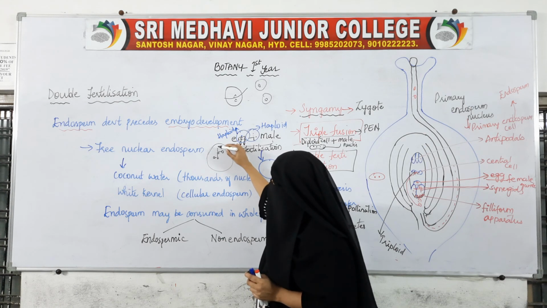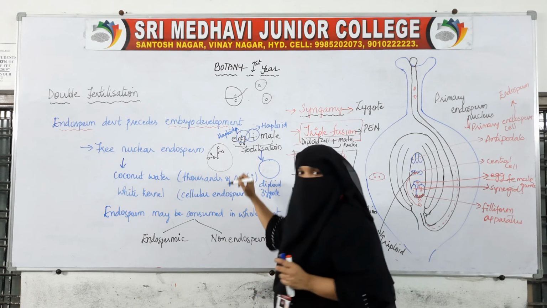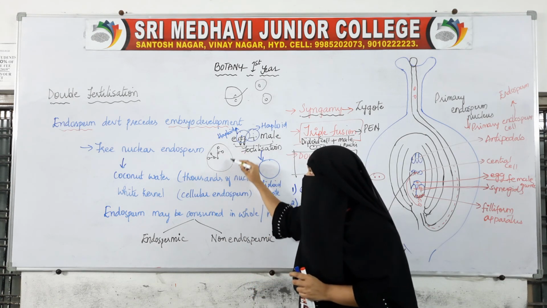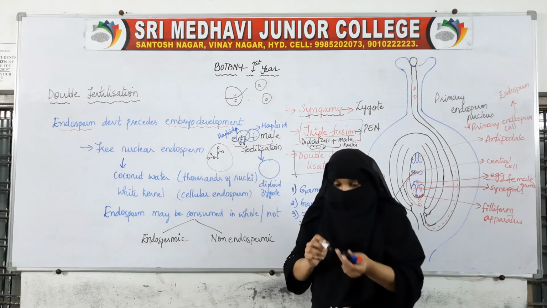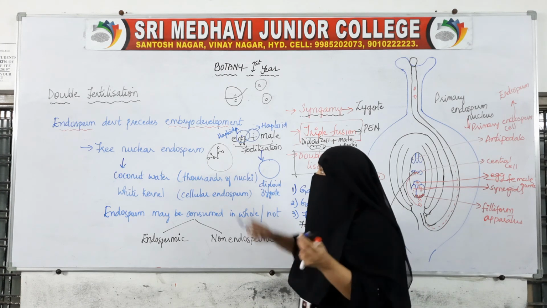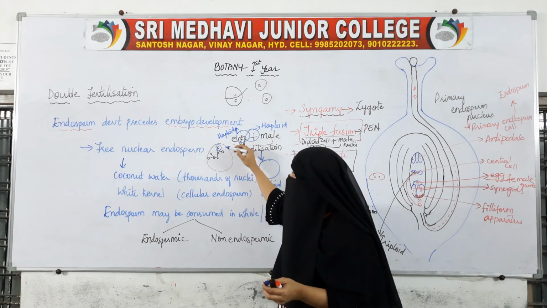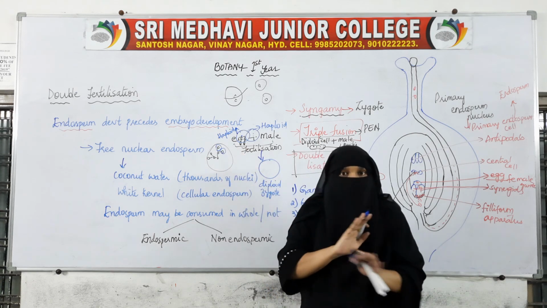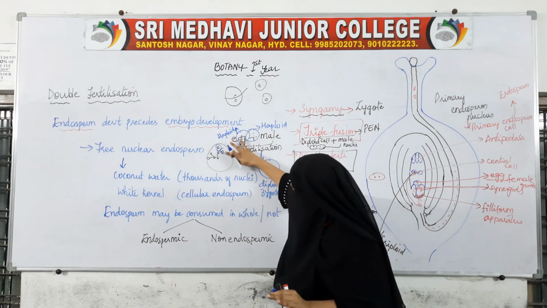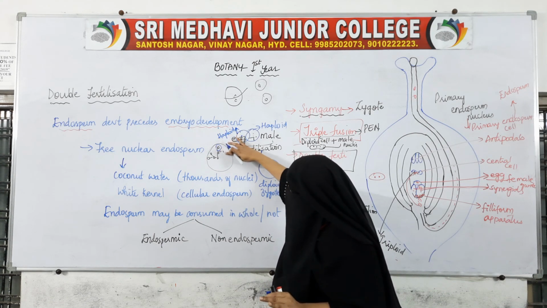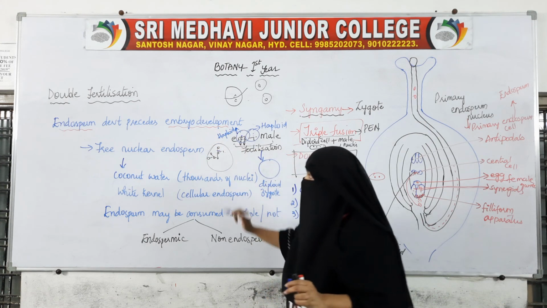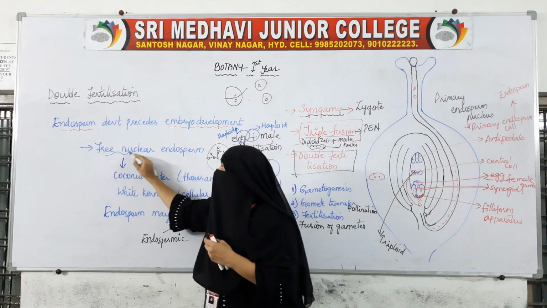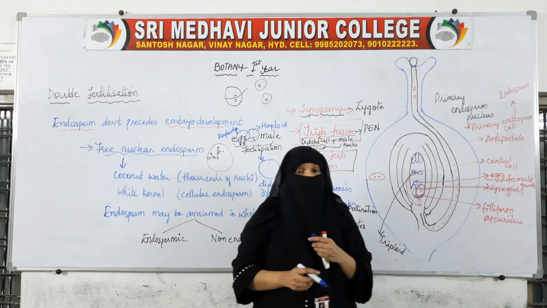2 will again divide into 4. So 4 will again divide into 8. Like this, only the nucleus is dividing. There is no formation of cytoplasm around it. Cytoplasm is not formed. Only the nucleus is dividing and producing many nuclei. So that is called free nuclear endosperm.